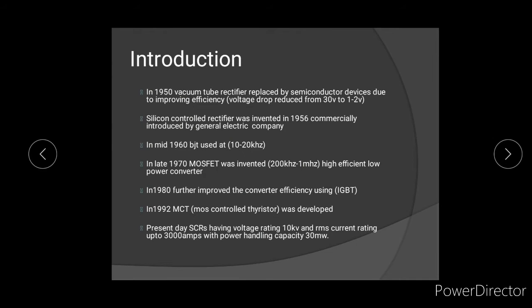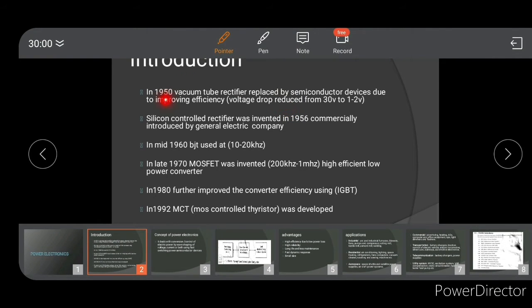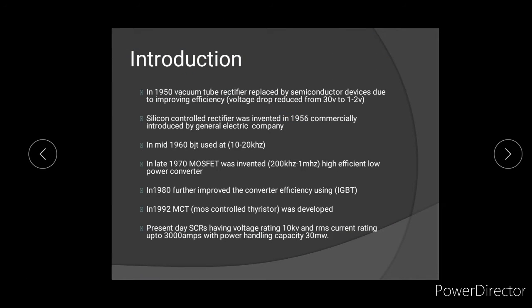Let us see what is the history of power electronics. In 1950, vacuum tube rectifiers were used. The main disadvantage of vacuum tube rectifiers is that they have a huge voltage drop, up to 30 volts. After the invention of semiconductor devices, that voltage drop of 30 volts reduced to 1 or 2 volts. So finally, in the 1950s, vacuum tube rectifiers were replaced by semiconductor devices.